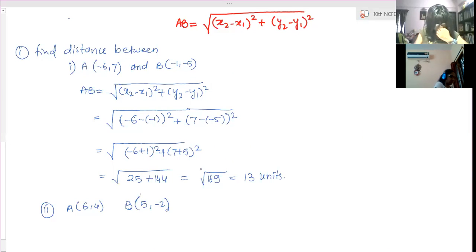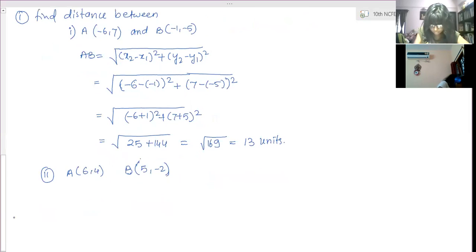Try to find out. I'm done. Is it root 37?